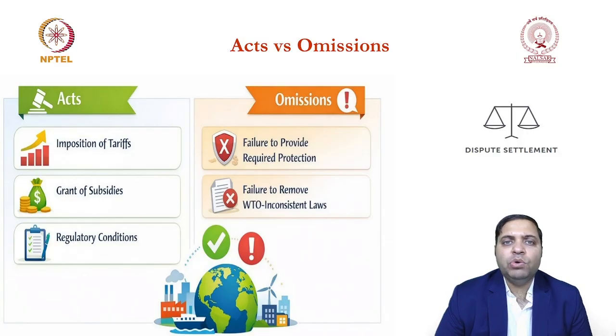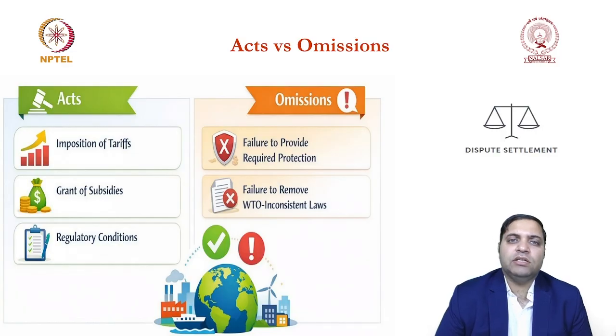And the moment you are not doing these XYZ things, you are in breach of the WTO agreements. So now the complainant will file a case in the WTO dispute settlement system stating that you have omitted an obligation which you were supposed to do. So this also amounts to a measure.